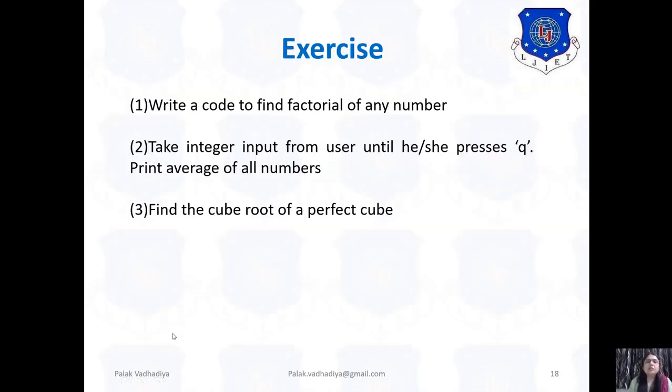Now based on that, I give you some exercises. First, write code to find the factorial of any number. You know how to find the factorial. The second is, take integer input from the user until he or she presses the cube, and then find the average of all the numbers. And the third one is, find the cube root of a perfect cube. Answers to all these exercises we will discuss in our next session. Thank you.